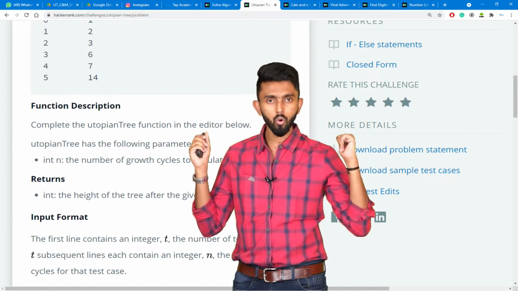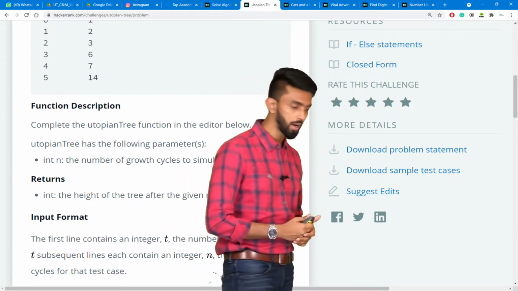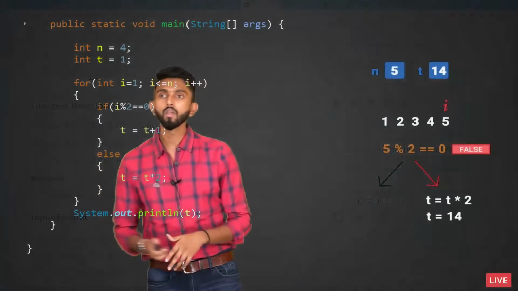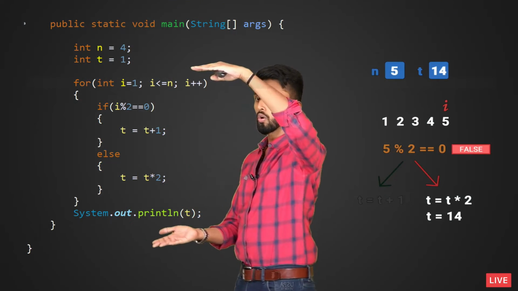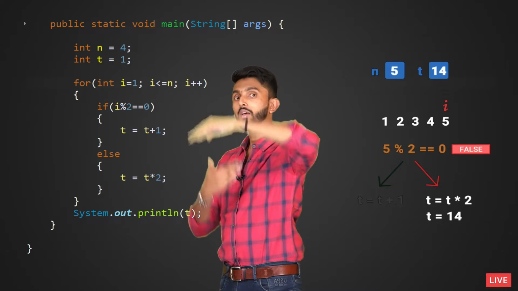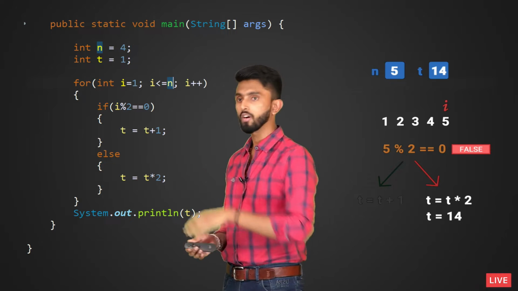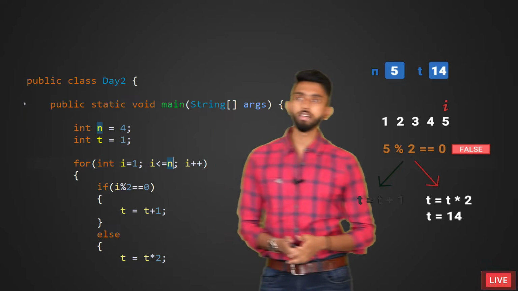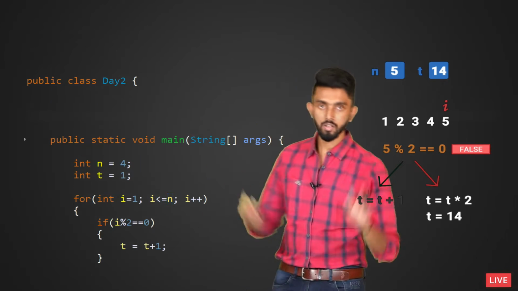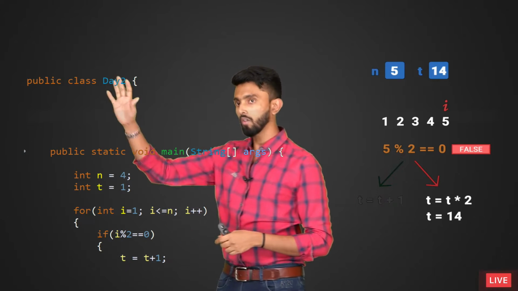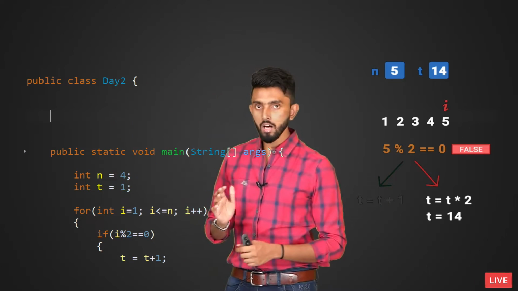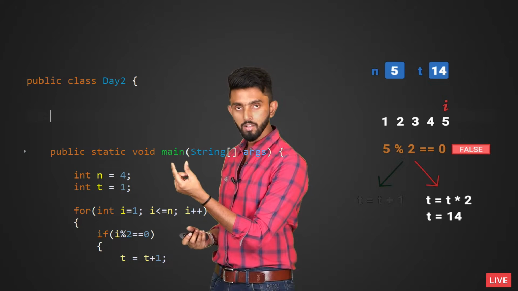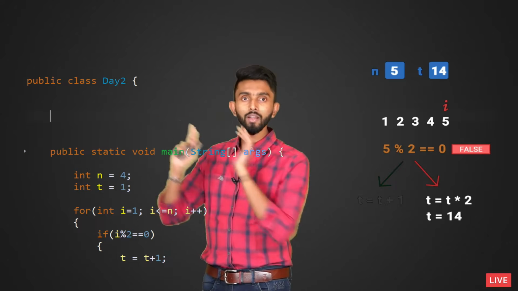So how will we convert our code into a function, if you ask me? Very simple. Let's go back. Now listen carefully, guys. This code should become a function. How will I create a function? I'll scroll on top. After this Day2, I will press enter. Now you must understand, in Java, you have a class. Inside a class, you have something called functions or methods. Main is a method. Similarly, you can have other methods also.